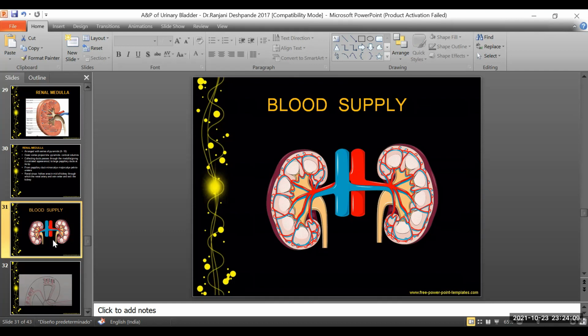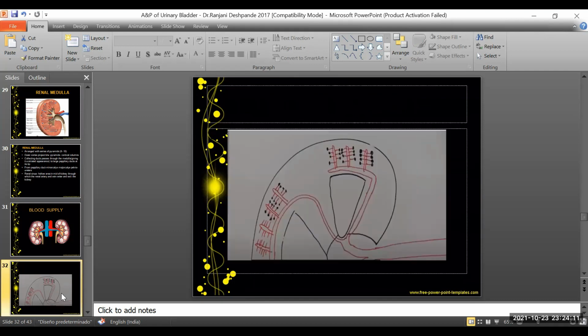Here in the next picture is a diagrammatic representation of the same. This is the right side branch of the renal artery. Understanding the vasculature with respect to the right kidney, we have the right renal artery coming.